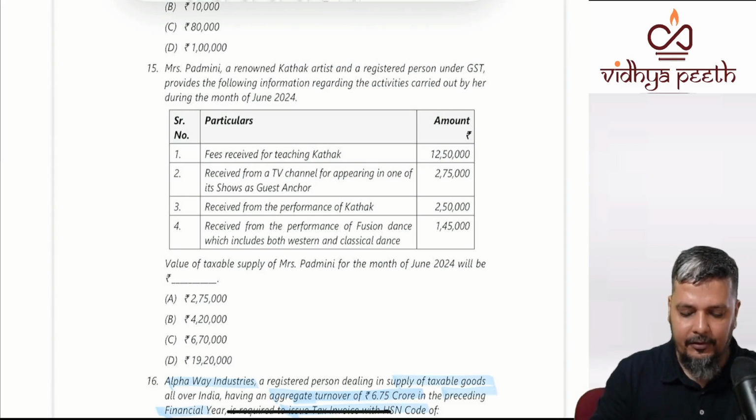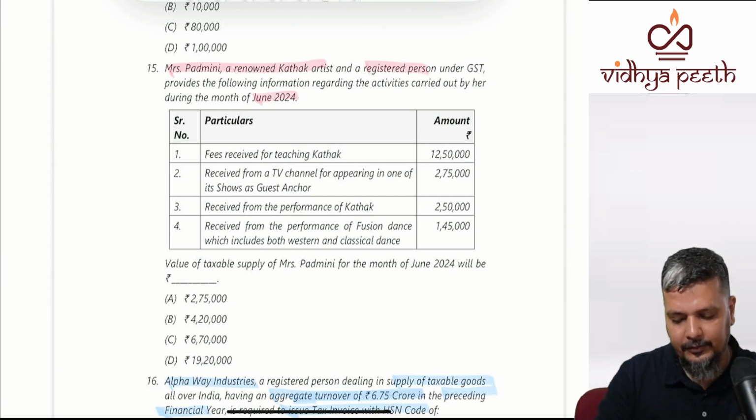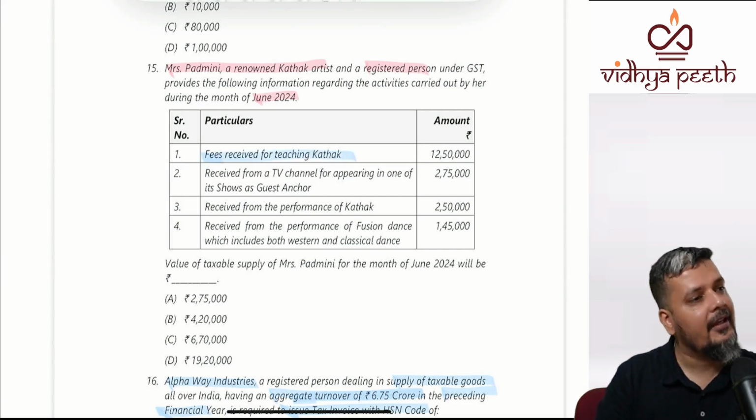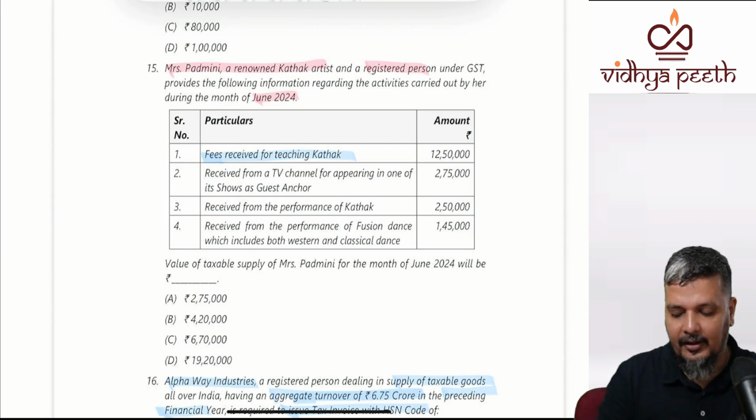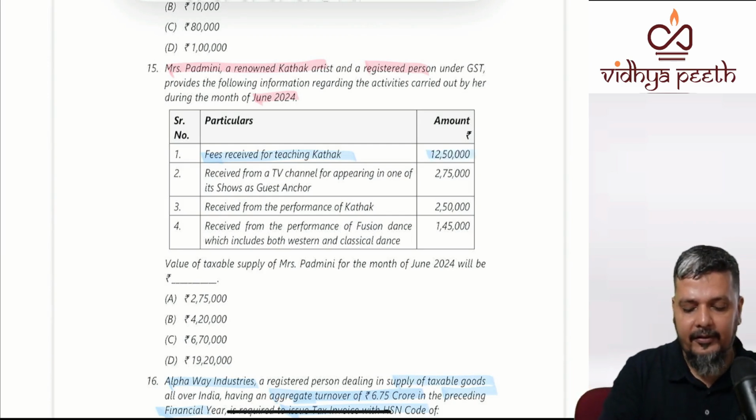Next, 15th question. Padmani, a renowned Kathak dancer, registered in GST. Following information for June. Fees received for teaching Kathak: exempt. Any cultural or artistic activity, any cultural or art related training by any person, is exempt.